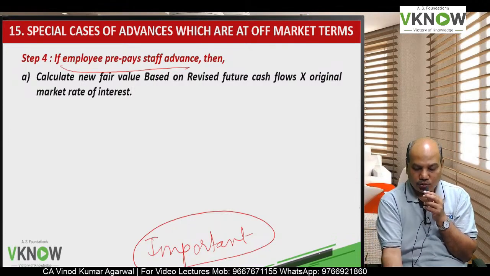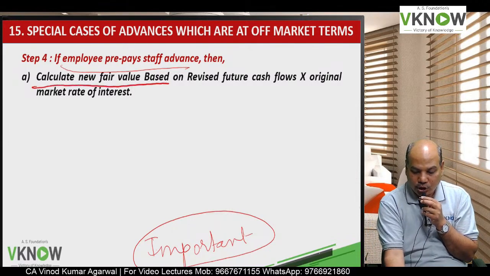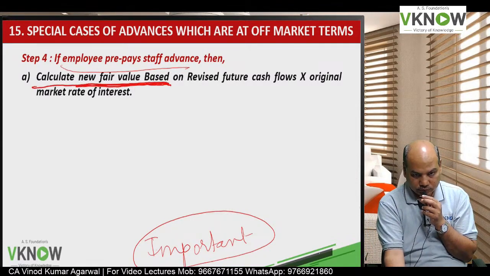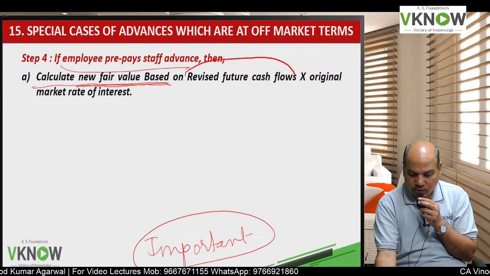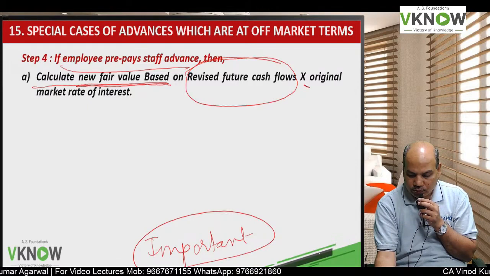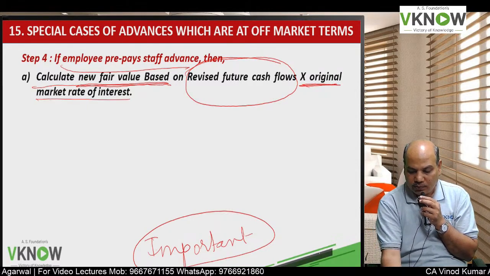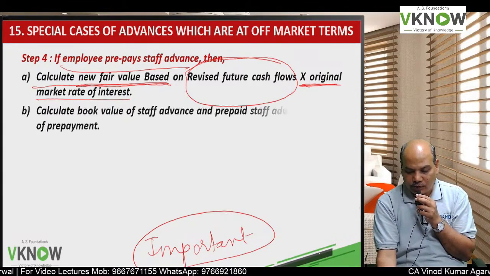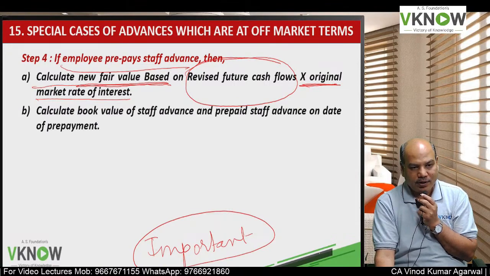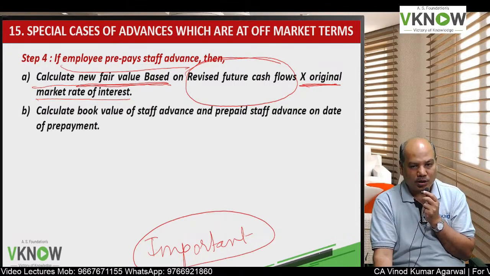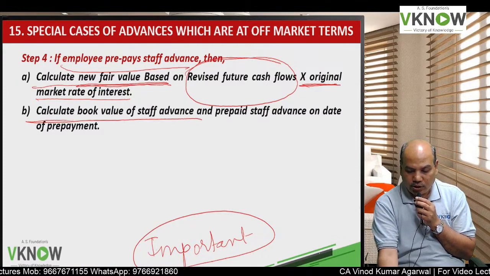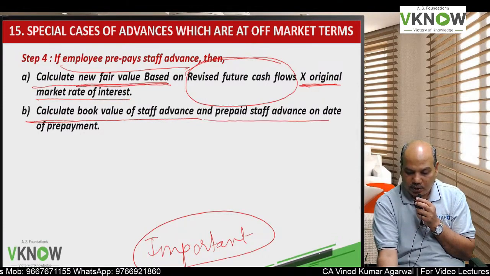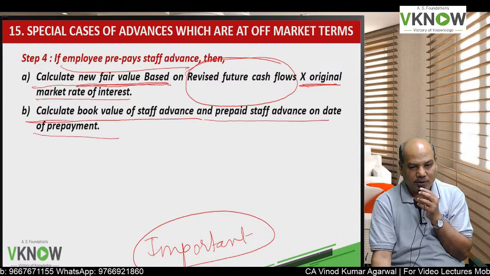So what will I do? I will calculate new fair value. I have to again compute fair value based on remaining future cash flow multiplied by original market rate of interest. So I will recalculate the fair value now. I will compare with book value, calculate book value of staff advance and prepaid staff advance on the date of prepayment.